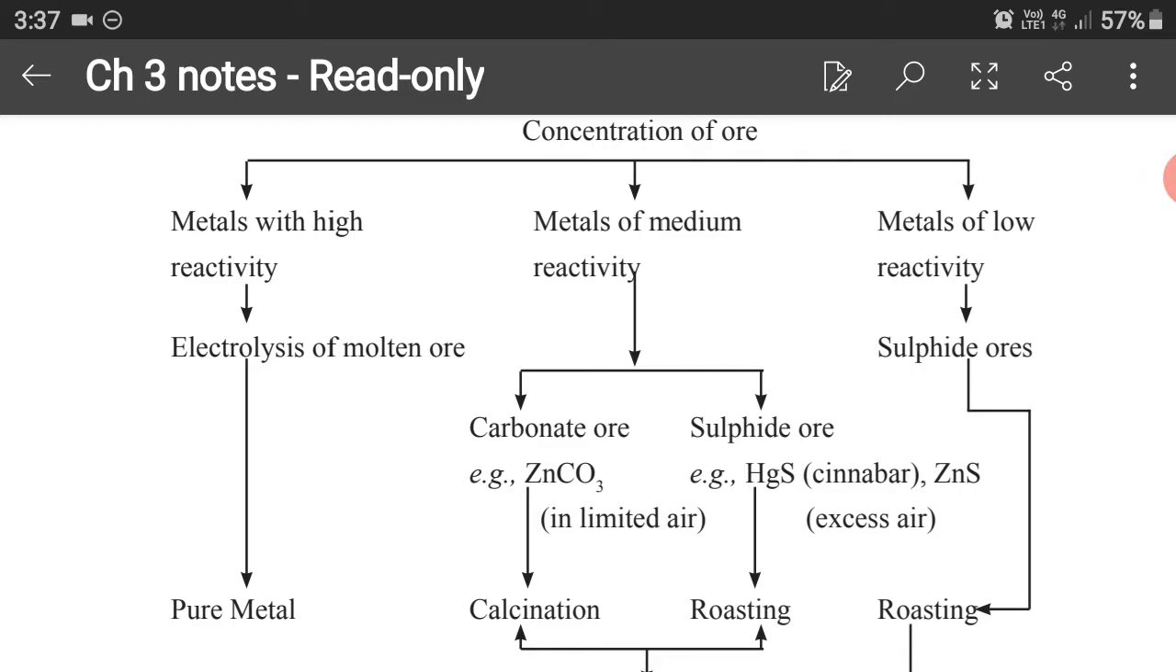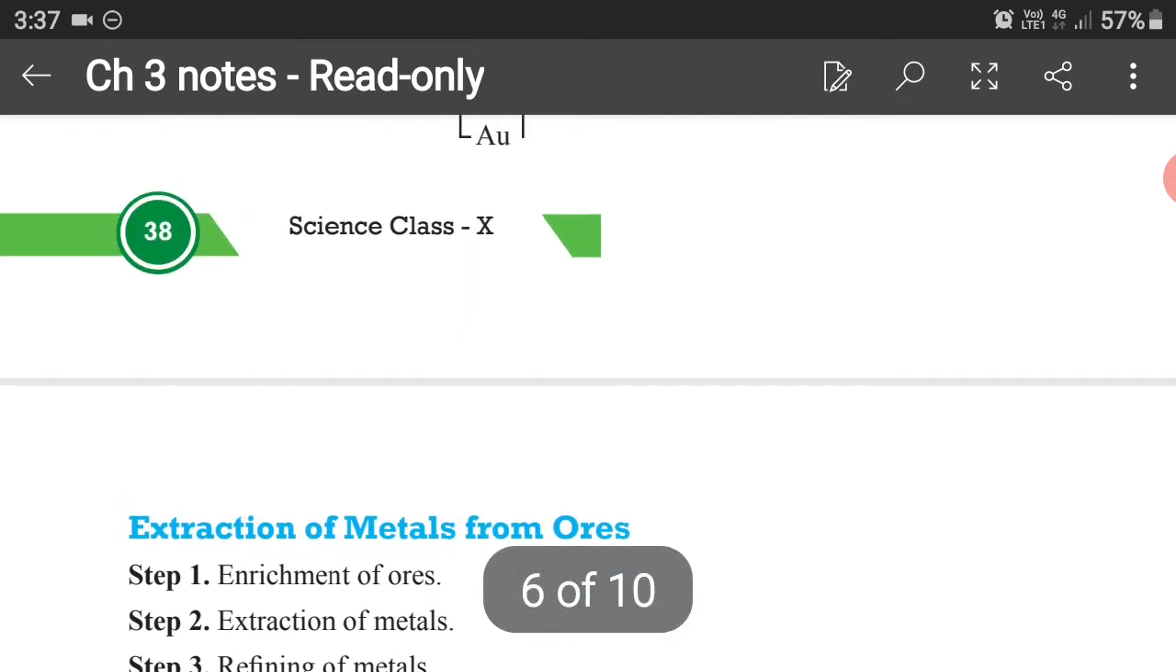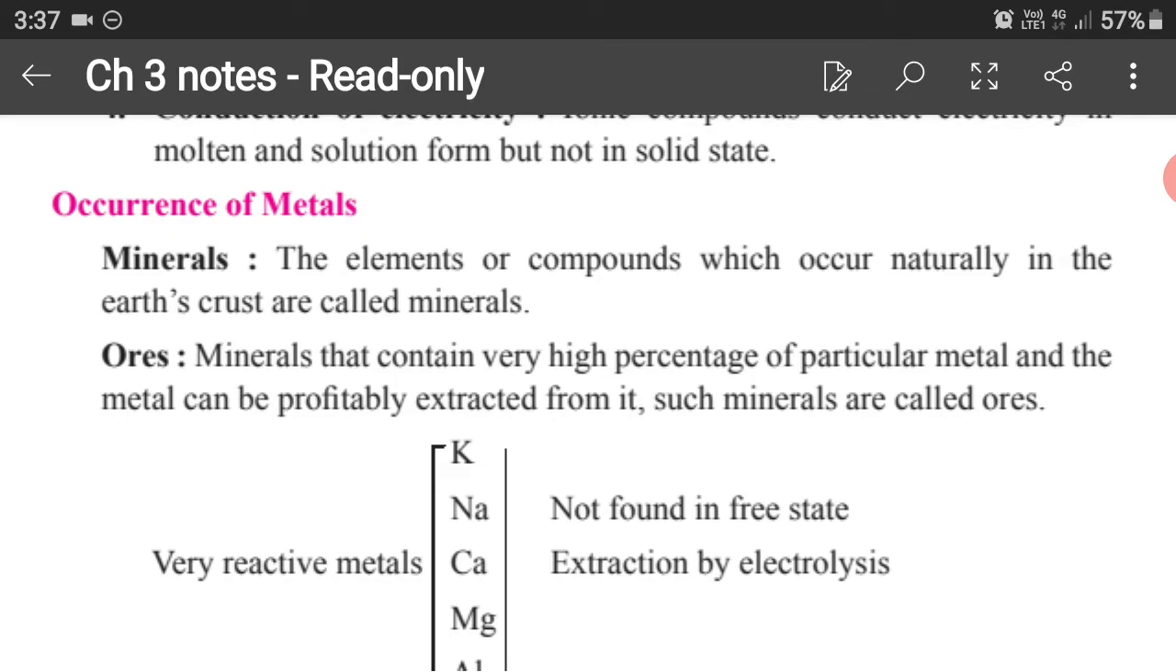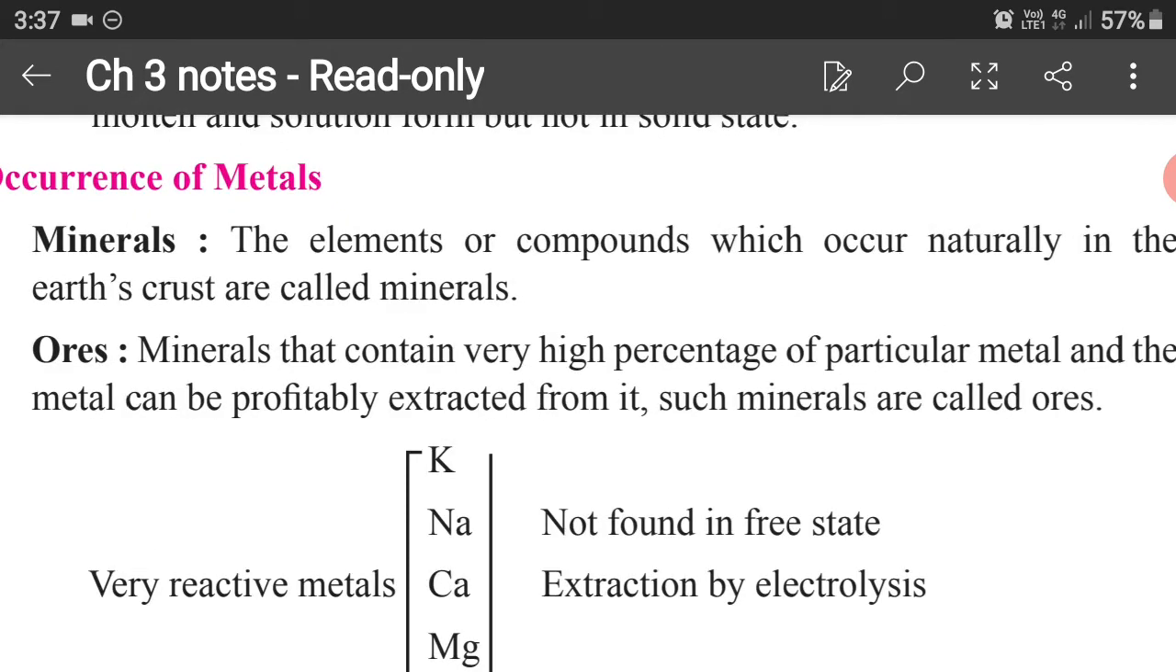In the last topic, we discussed that there may be minerals and there may be ores, and how they occur in nature. We discussed that minerals are the elements or compounds which occur naturally in the earth's crust. But ores are the minerals which contain a very high percentage of a particular metal, and they can be extracted profitably and economically from these minerals, and they are called ores. We have also discussed that all ores can be minerals, but all minerals cannot be ores.